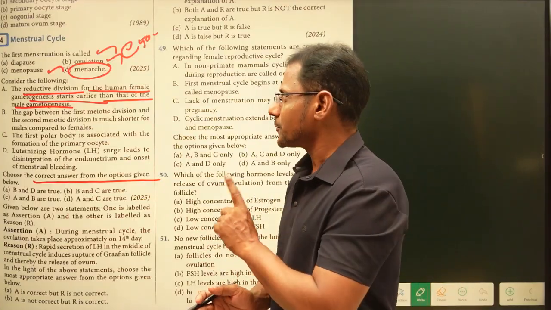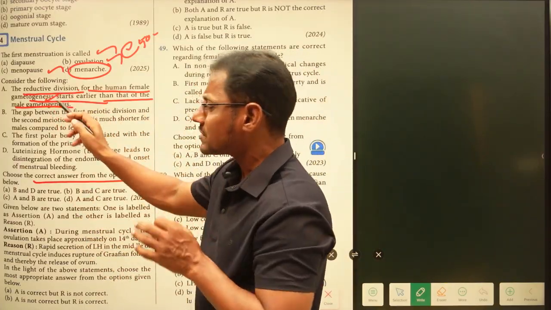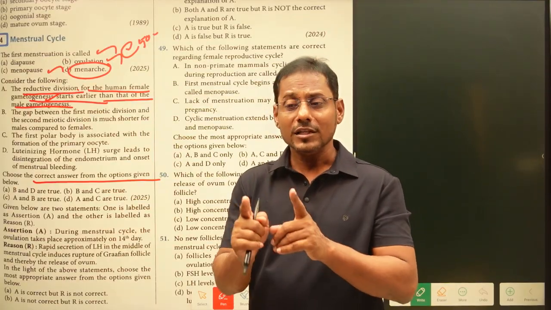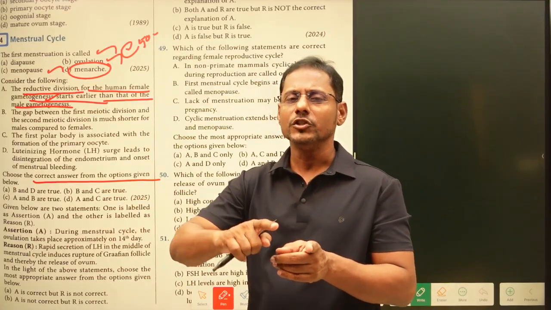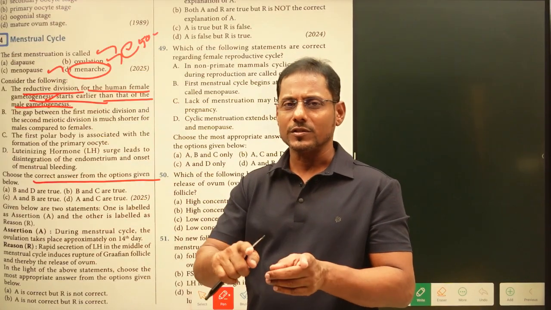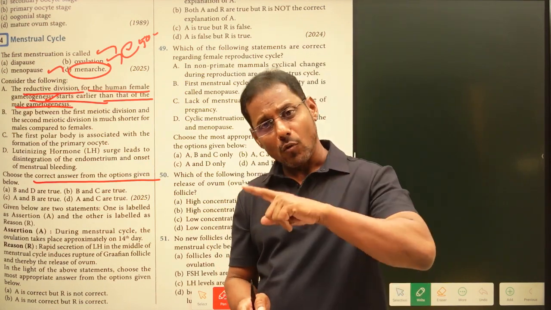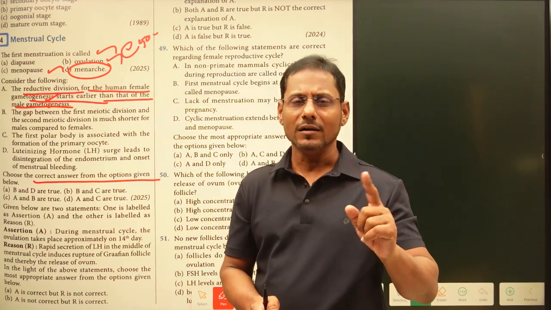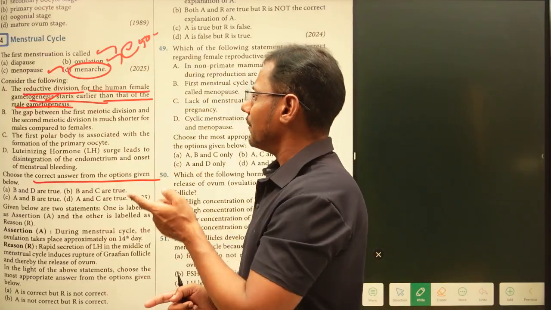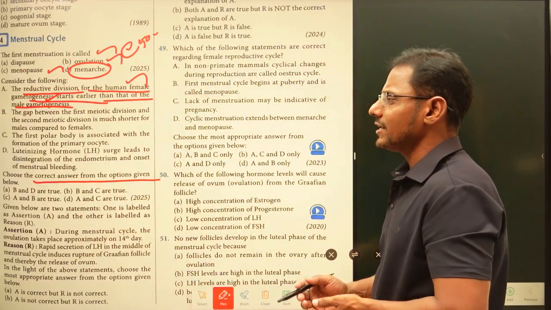That's what the option says: the reductive division, that is meiosis, for the human female gametogenesis, that is the oogenesis process. Generally the oogonia turns into the primary oocyte, which is arrested in prophase 1. So the reduction division takes place before the male gametogenesis. Now this statement is correct, right? And we'll see the next one.